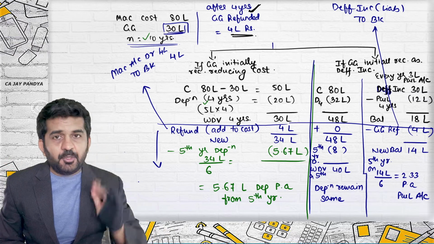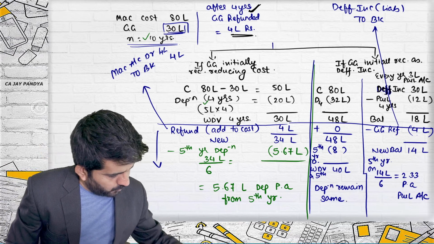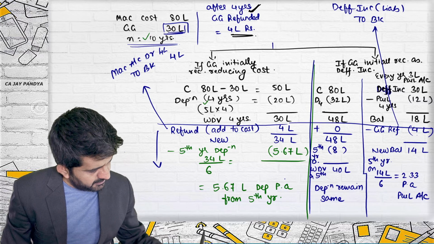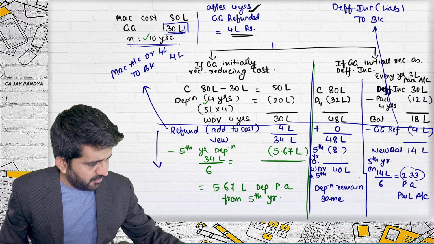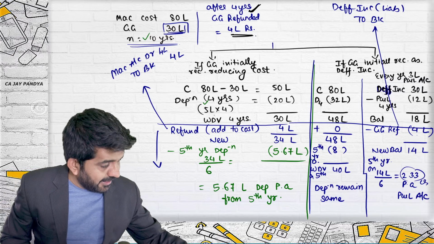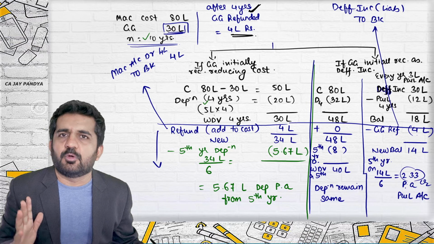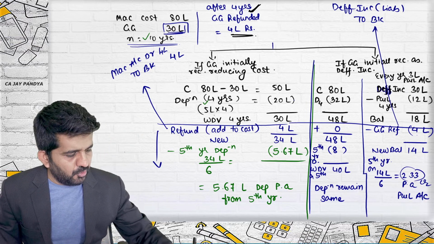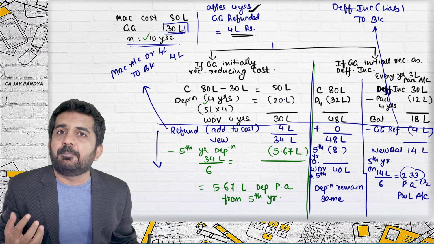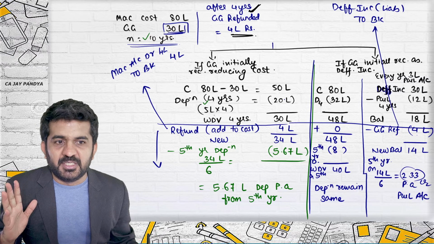All right. Try to concentrate. Whenever it is debited to P&L account, this year it is not debited to P&L account at any stage. Is it all right? These are deferred income. Every year it will be credited to P&L account. Instead of 3 lakhs, now what will be credited to P&L account is 2.33. Is it all right? Believe me, in both the scenarios, when you are recording, the effect in P&L account is the same.